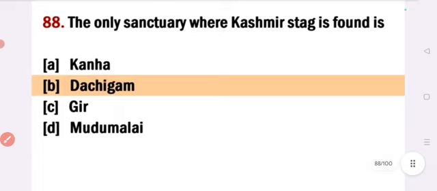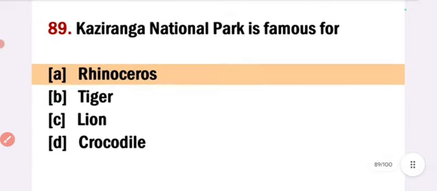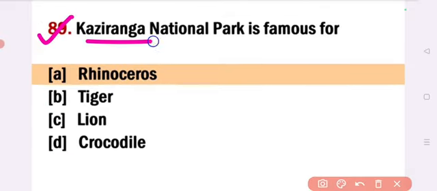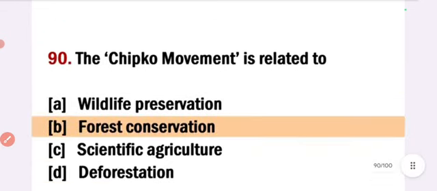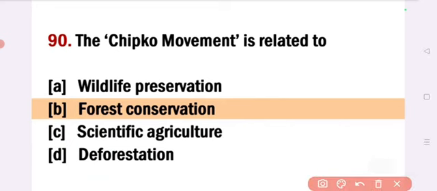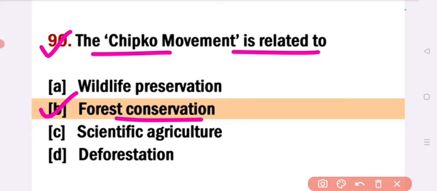Next. Kaziranga National Park is famous for, answer option A, rhinoceros. Kaziranga National Park is famous for rhinoceros. Next. The Chipko movement is related to, answer option B, forest conservation. The Chipko movement is related to forest conservation.